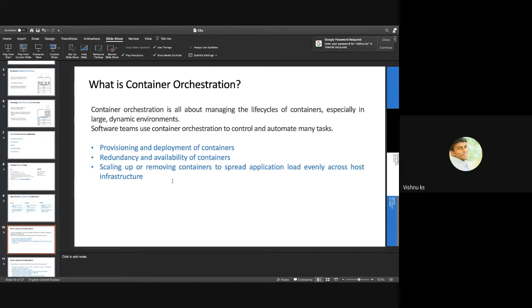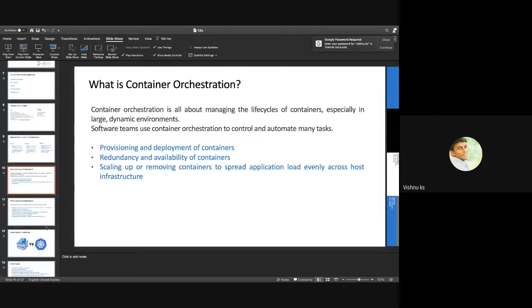So that's where Kubernetes fits in, and we have other container orchestration tools. Docker Swarm is one of them, and Mesosphere is there, and Portainer also is there. So there are some other tools also, but Kubernetes is the one which we use widely, and it has more community support, and it's the number one open source project on GitHub. Many clients have interesting success stories with Kubernetes. So that's the need for container orchestration.